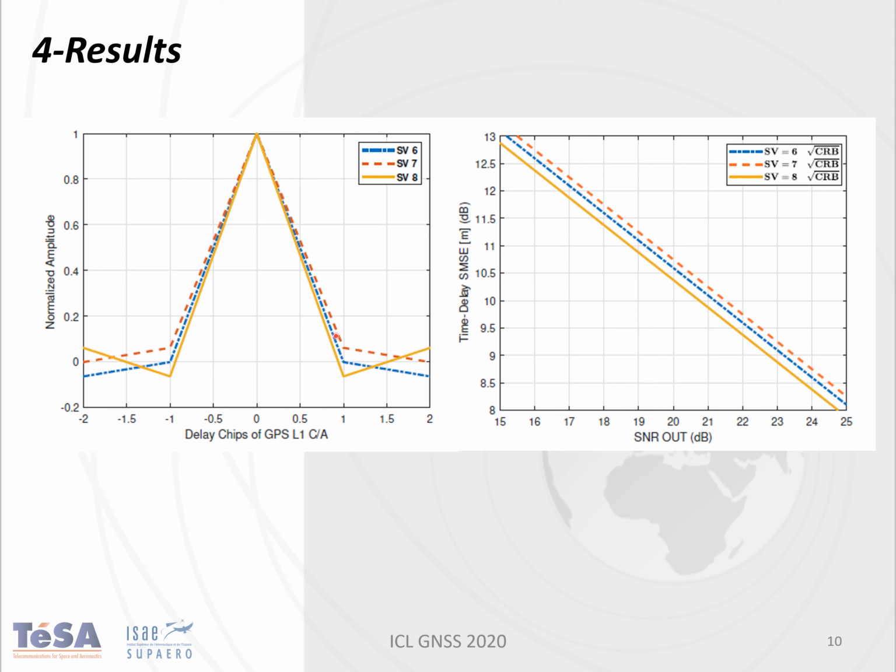And we can see that, for example, the autocorrelation function of satellite 8 is thinner, and as a result we are going to have a better Cramer-Rao bound. That implies that we are going to have a better time delay estimation. In any case, for our signals, as one of the most important points is to have a secondary peak in the autocorrelation function that is close to 0, we are going to have the same autocorrelation function for all our codes. That does not happen in the case of the GPS C/A. So that is what we have presented.